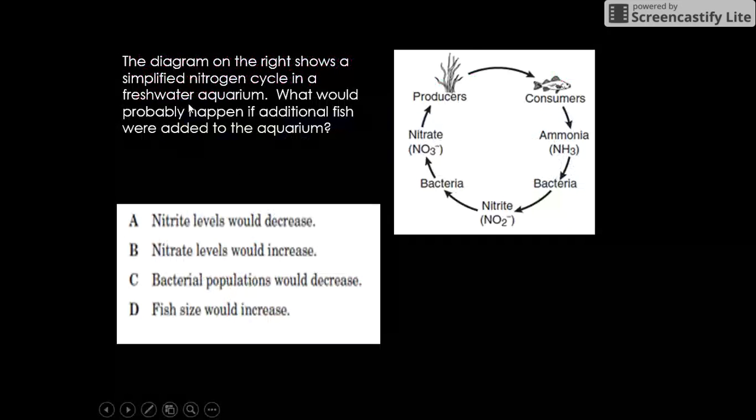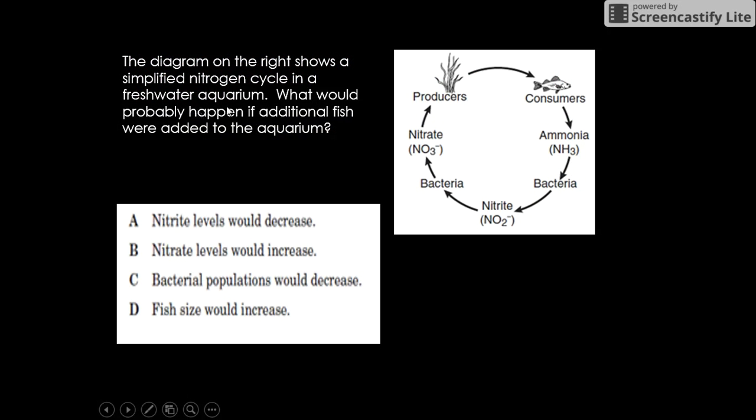Okay, the diagram on the right shows a simplified nitrogen cycle in a freshwater aquarium. What would probably happen if more fish were added to the aquarium? So if we added more fish here, everything else is going to increase. So let's see which answer choice is true. If we added more fish, nitrate levels would decrease. Well, we just said everything else is going to increase if we're adding more fish. So that's not true. Nitrate levels would increase. Let's see if that's listed on here. Here we go. If we added more fish, it's going to be like a domino effect. Everything is going to increase. So our answer is B.